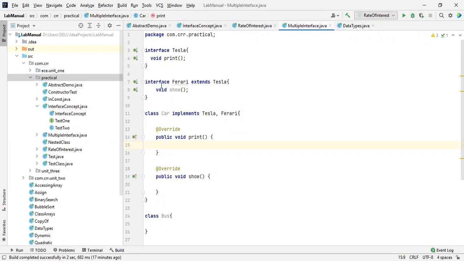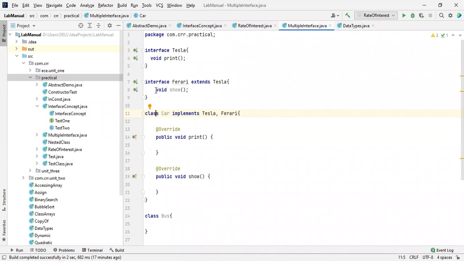So what is multiple inheritance? The class is going to acquire the properties of both of these classes. Please concentrate on this topic. This is very important. Multiple inheritance is not possible in Java. So how are you going to overcome that issue in Java? By using the interface concept. Here we have two interfaces.